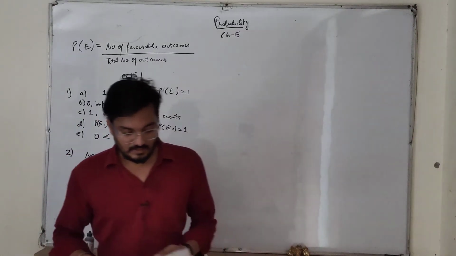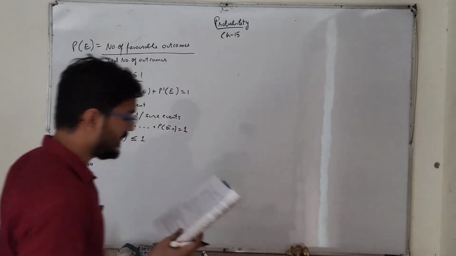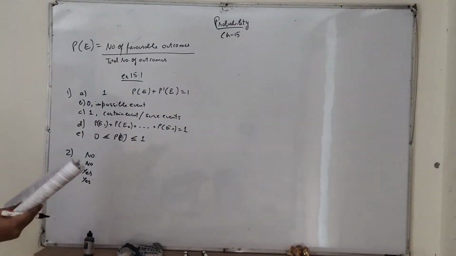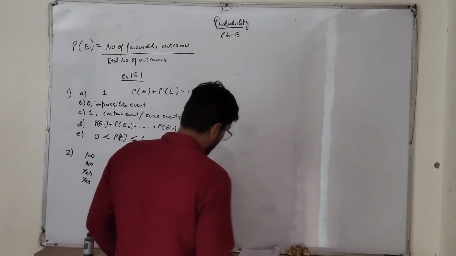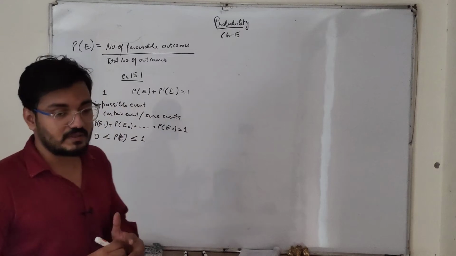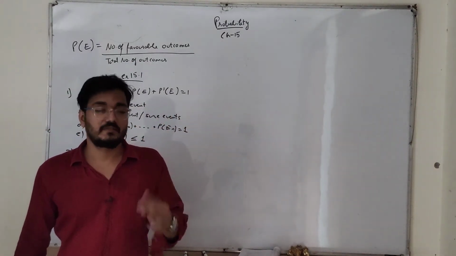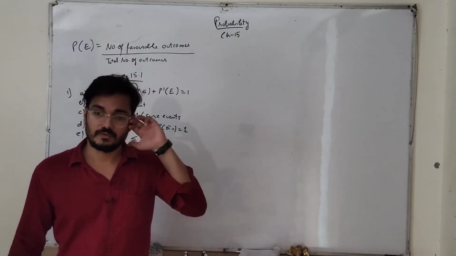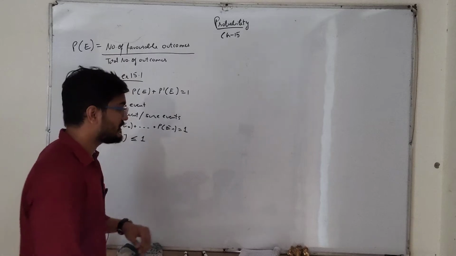So next, third question: why is tossing a coin considered to be a fair way of deciding which team would get the ball at the beginning? Okay, at the starting of a football game, it is convenient to toss, right, to decide which team is going to get the ball first, right? So why is it convenient?